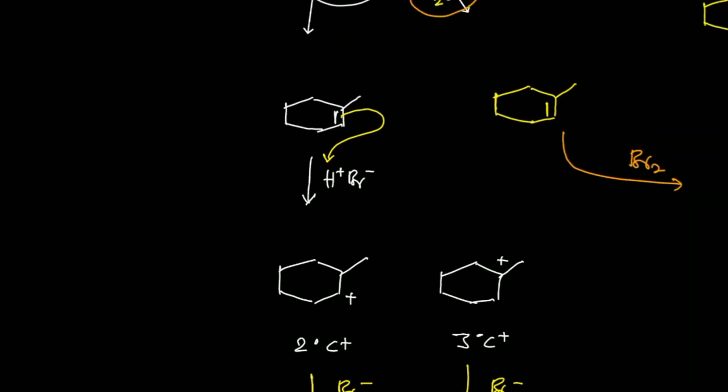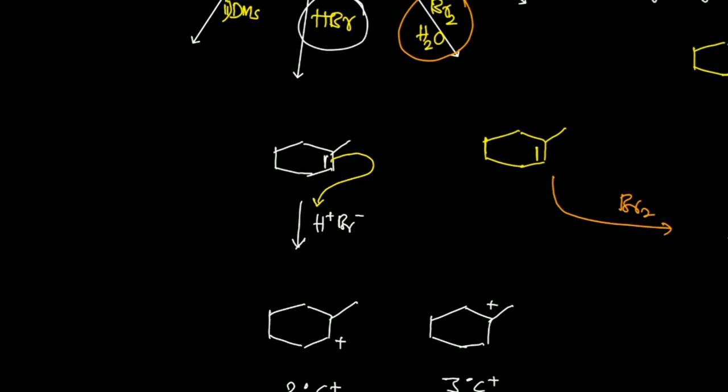So according to Markovnikov, we have a simple statement: whenever we have an unsymmetrical alkene, this is not symmetrical, your alkene is unsymmetric, your reagent is also unsymmetric, then the negative part from the reagent goes to that carbon where a lesser number of hydrogens are there, or more number of carbons are there.